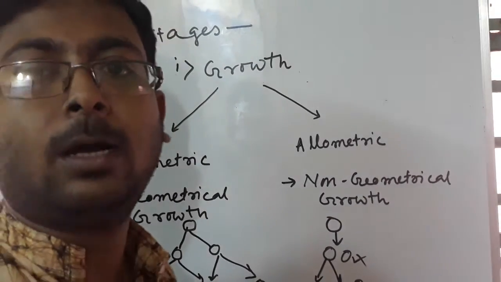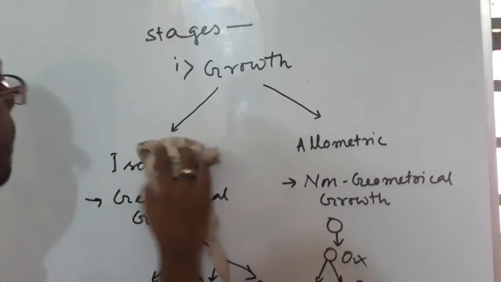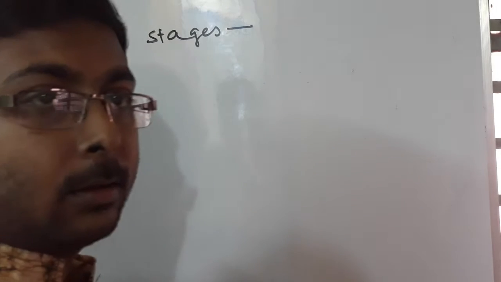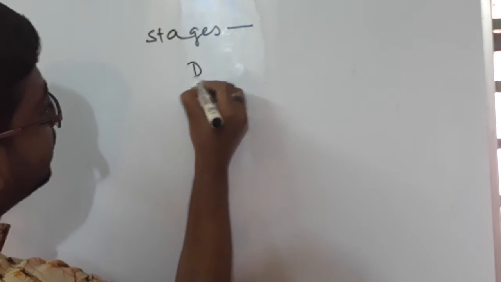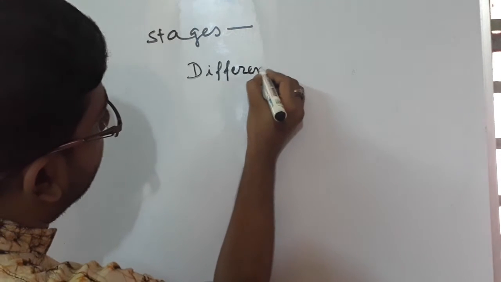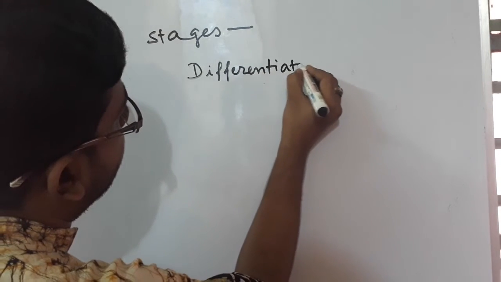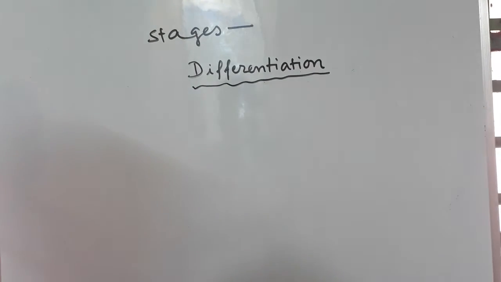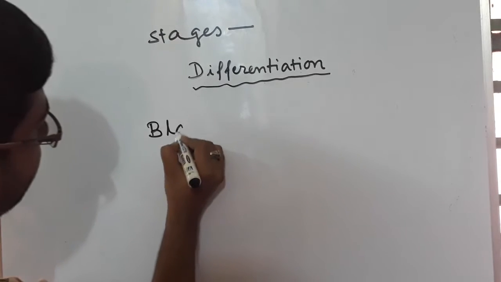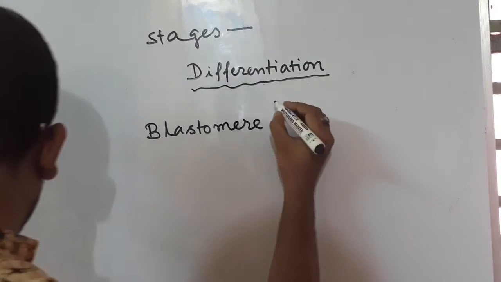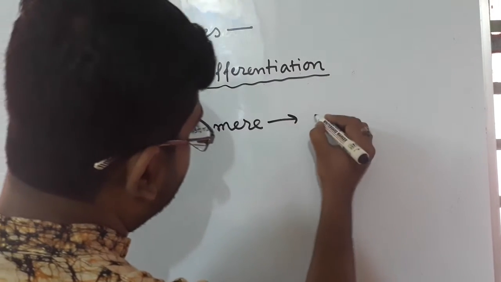Now the other stage is differentiation. Okay. Now, what is differentiation? Differentiation is from blastomere to different shapes.